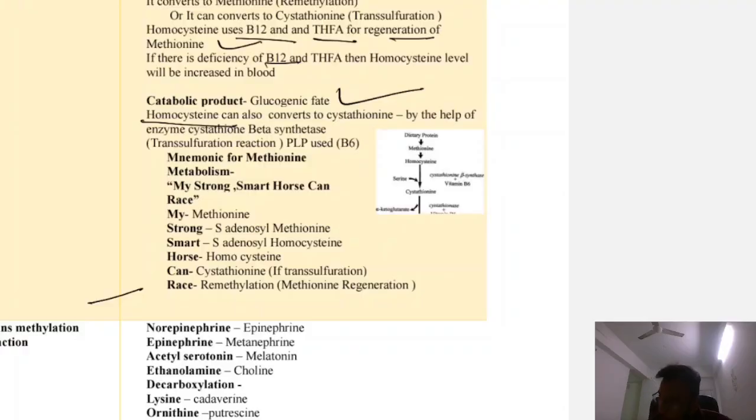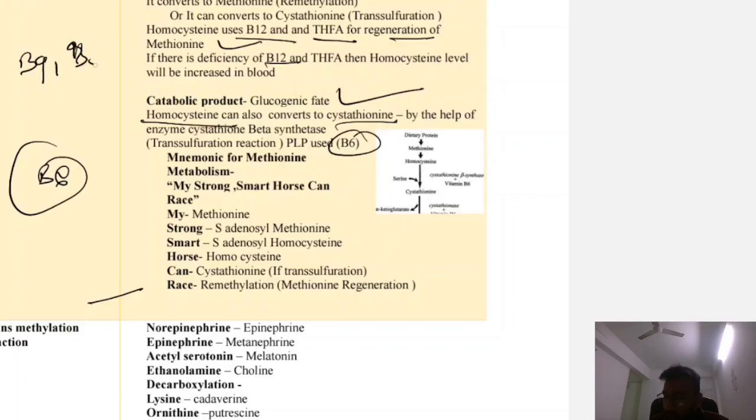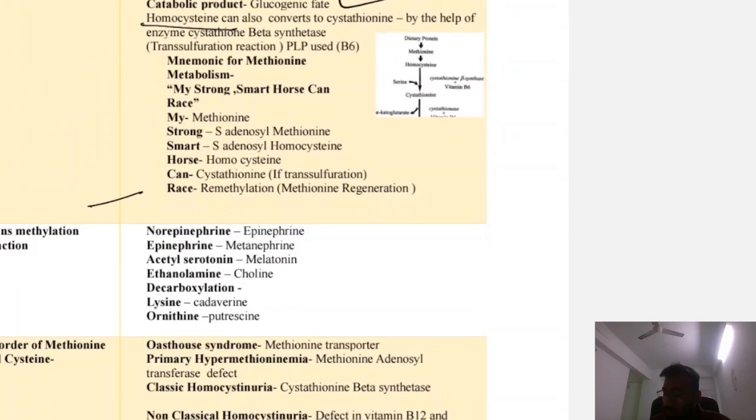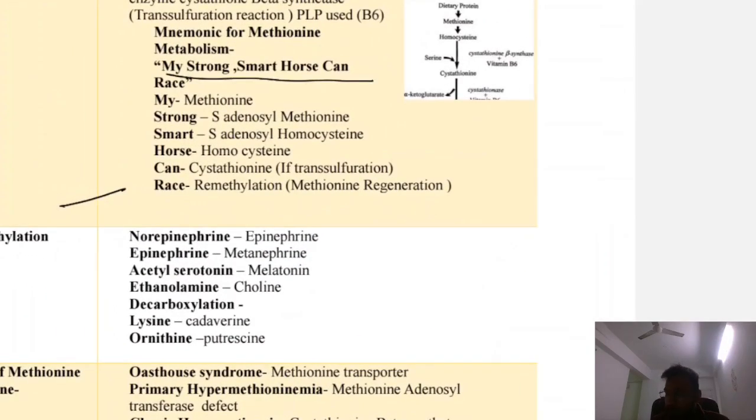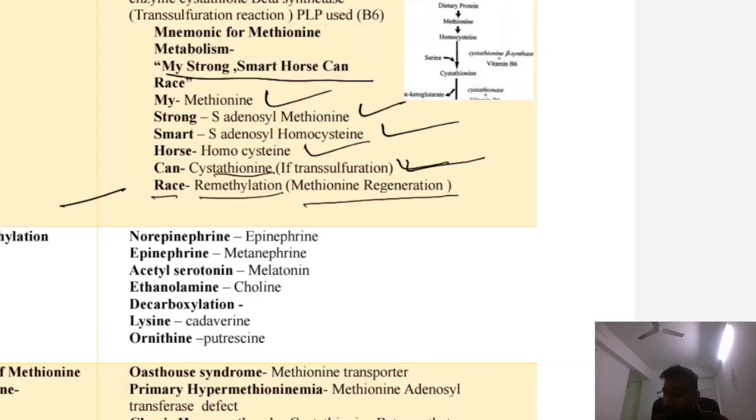Okay, homocysteine can also be converted to cystathionine, we know, and the vitamin used is vitamin B6. So vitamin B9 and B12 are used in conversion of homocysteine to methionine, and vitamin B6 is used in conversion of homocysteine to cystathionine. Now the mnemonic for methionine metabolism is my strong smart horse can race. My is for methionine, strong is for S-adenosyl methionine, smart is for S-adenosyl homocysteine, horse is for homocysteine, can is for cystathionine, the transsulfuration reaction, and race is for remethylation, methionine regeneration.